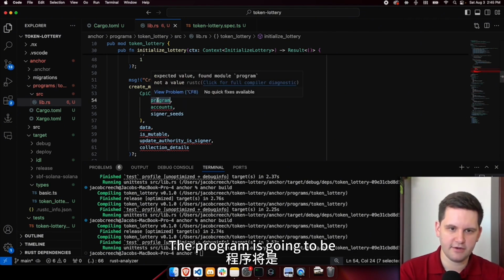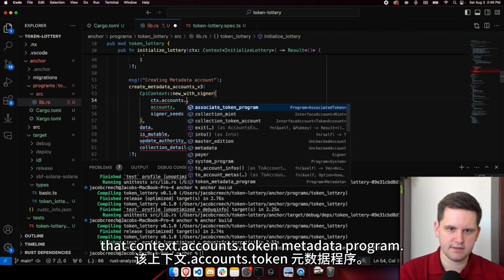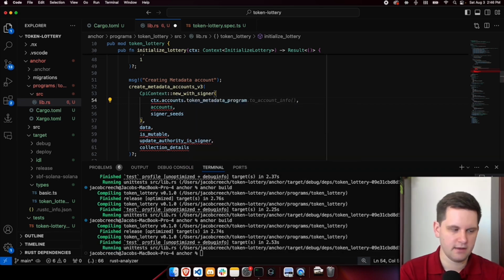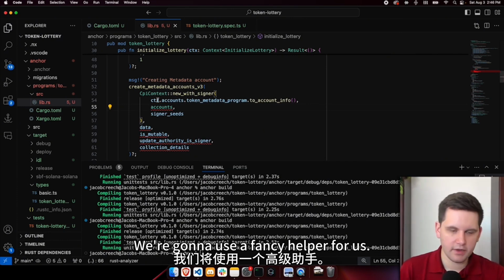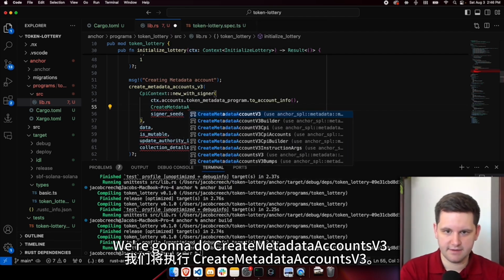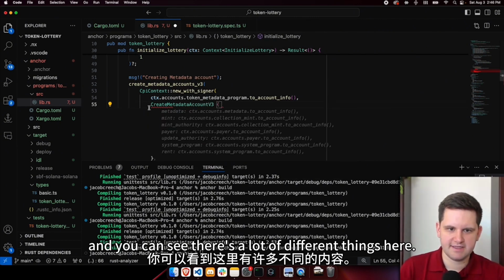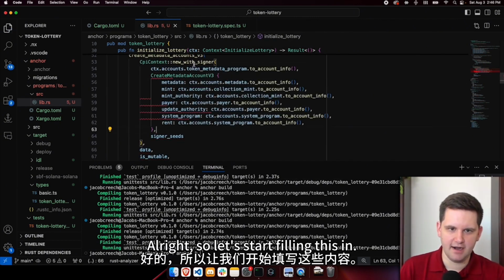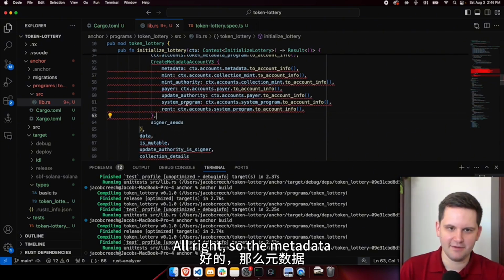The program is going to be context.accounts.token_metadata_program, .to_account_info. Perfect. We're going to use a fancy helper for us. We're going to do create_metadata_accounts_v3. This is just to help us out. And you can see there's a lot of different things here. All right, so let's start filling this in. It's got a bunch of red lines. Let's make sure to fill it in.